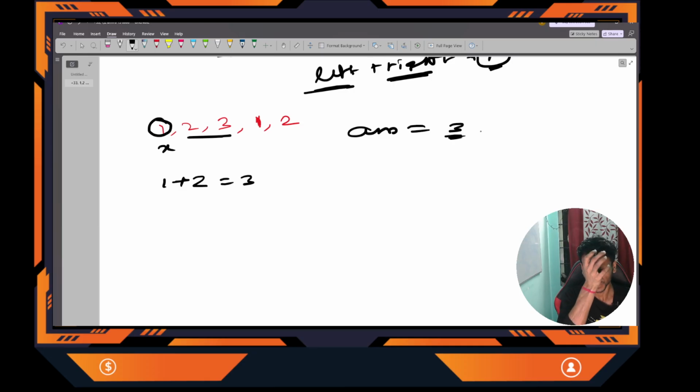Got it? Next I want to check whether a merge is possible. No, because there is no element in the left side, so there is no situation to merge. Next, I will check if I want to change this number 2. In the left side, yes, there is some subarray present. So what is the length of that? The length is 1.